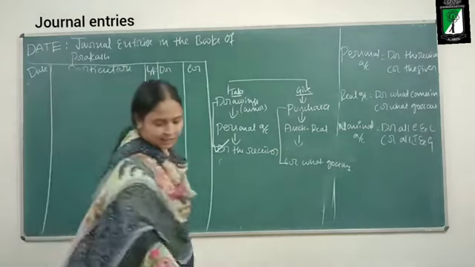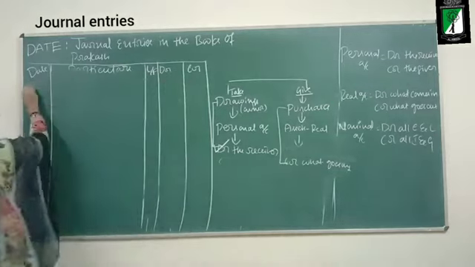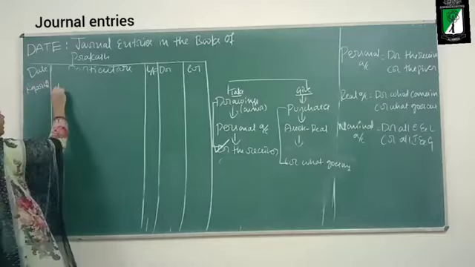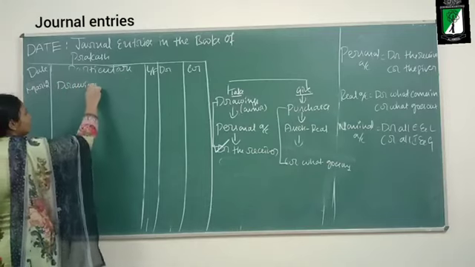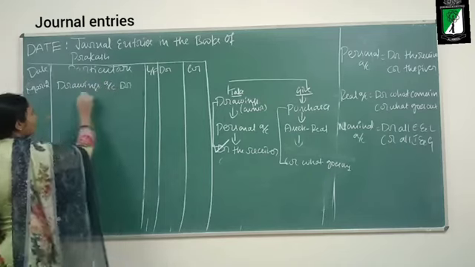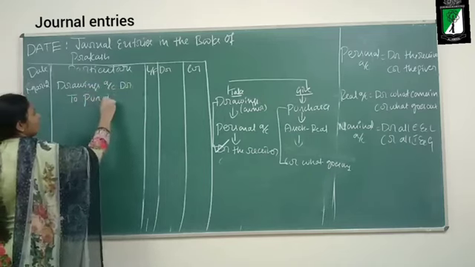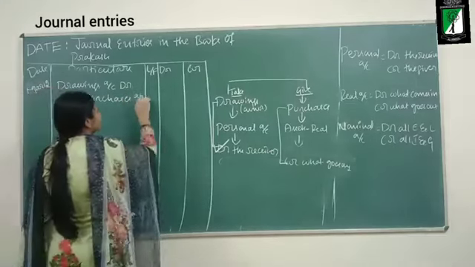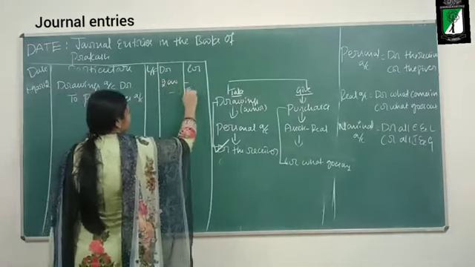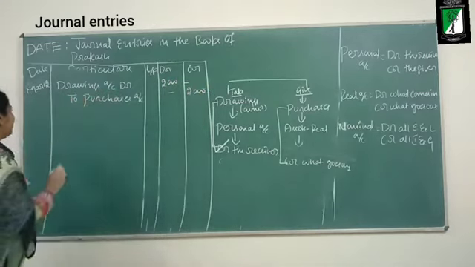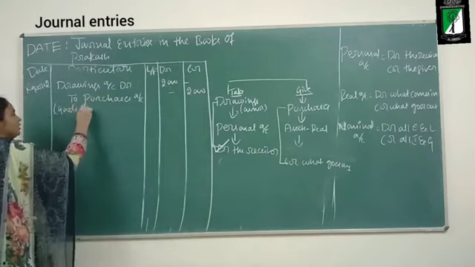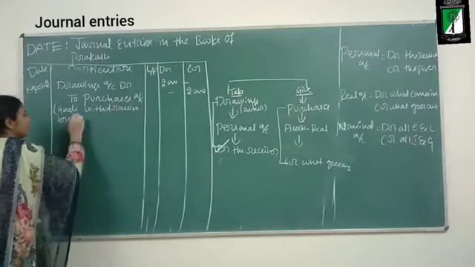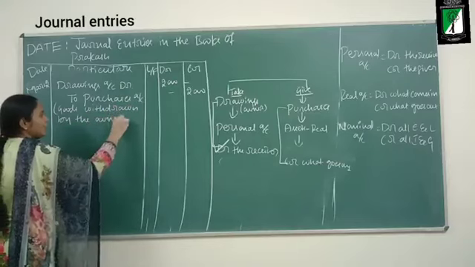What is the date of the transaction? The date of the transaction is March 12th. So what should I debit? Drawings account debit to purchases account, rupees 2000. Narration: goods withdrawn by the owner. This is an explanation to our entry.